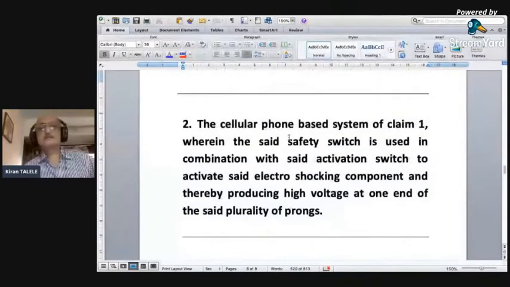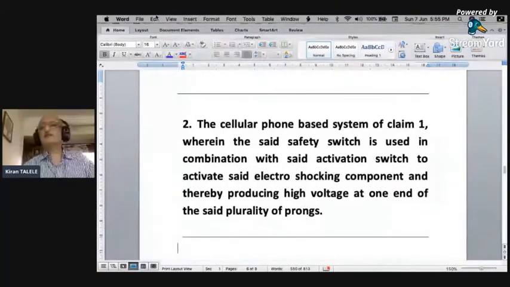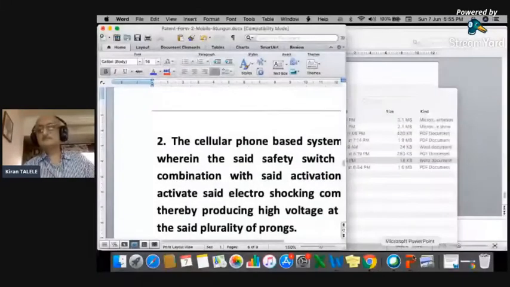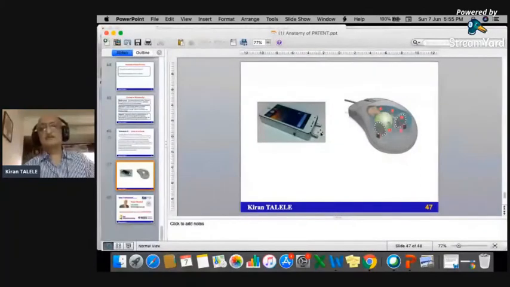The cellular phone based system as claimed in claim 1, wherein the said safety switch is used in combination with the said activation switch. Safety switch, activation switch. So there can be two switches, to activate said electroshocking component and thereby produce high voltage at one end of the said plurality of the prongs. Multiple prongs, I'll show you. This one. These are the prongs, multiple prongs. So here there are two switches, one to activate it and second to hit, because it will come out and it will hit.